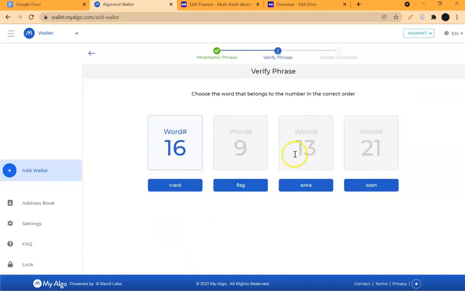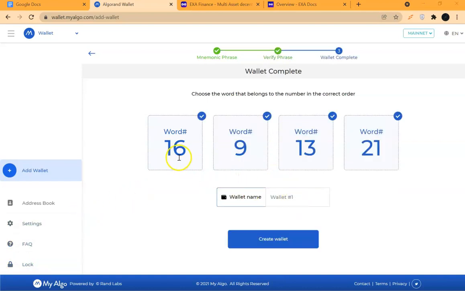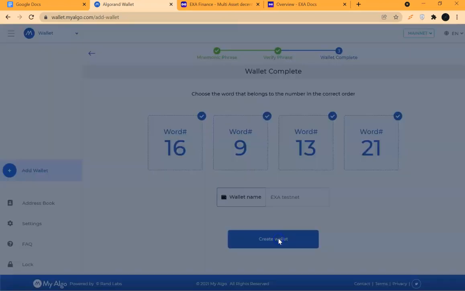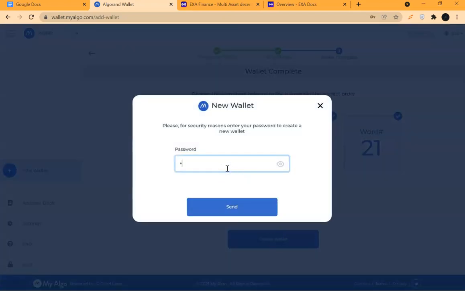It will ask me each of these words, then I put them in. I have put the words. So I can just name the wallet EXA Testnet, just for differentiation. You can choose any name you want. I just chose this for clarity. So create wallet, and that's it.